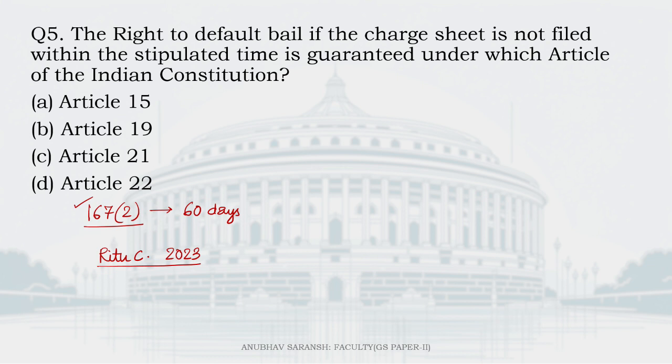It's a fundamental right that flows from Article 21. This is the idea to protect the accused persons from the unfettered and arbitrary power of the state. Right answer is C, Article 21.